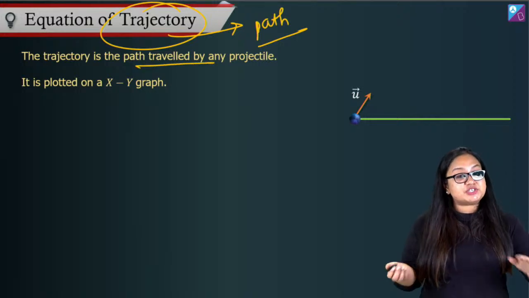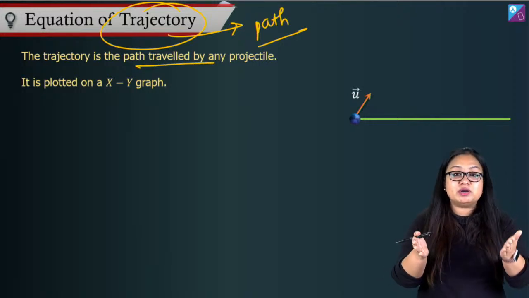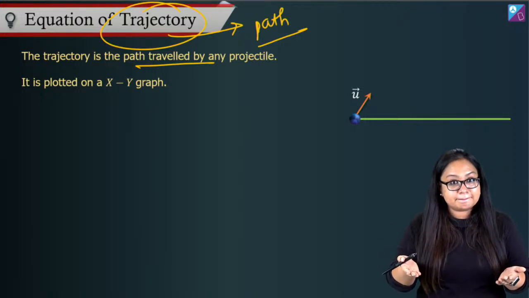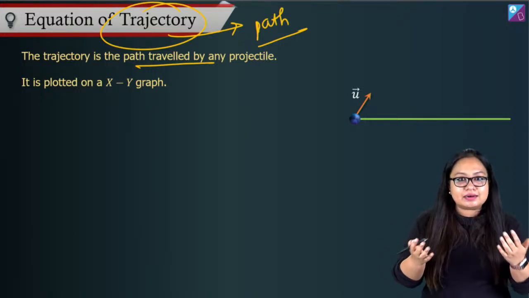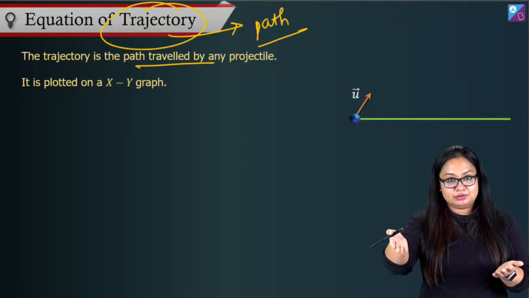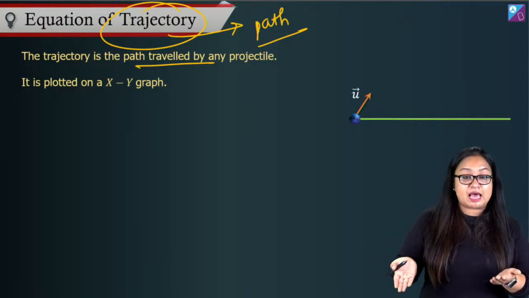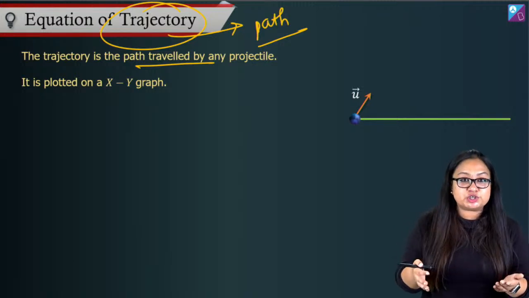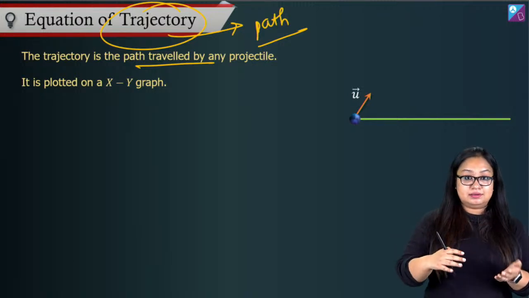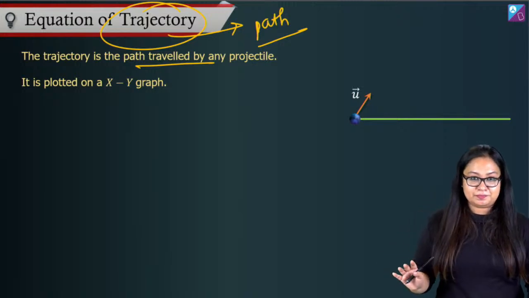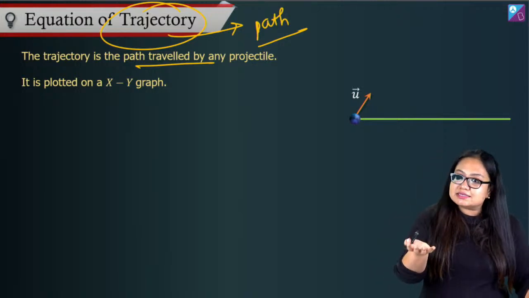This equation will be effectively an equation between x and y that tells you the curve's equation. If x and y are linearly related, it is a straight line motion. If x and y give you the equation of a parabola, then the path is a parabola. If they give you the equation of a circle, the path is a circle.